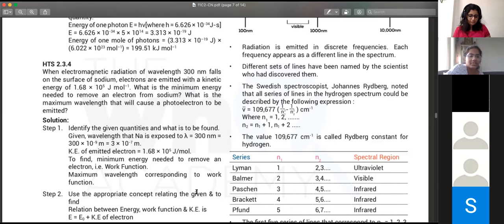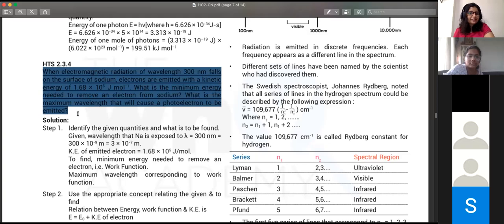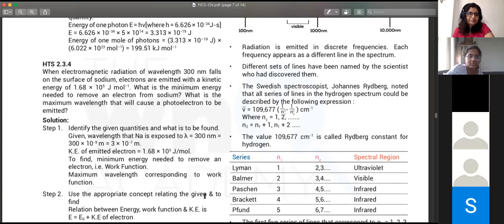The kinetic energy would be zero, right? So why is kinetic energy zero? Because it's the maximum wavelength. This is not a completely different question, this is part of this question only. Read the entire question. What's the situation here?